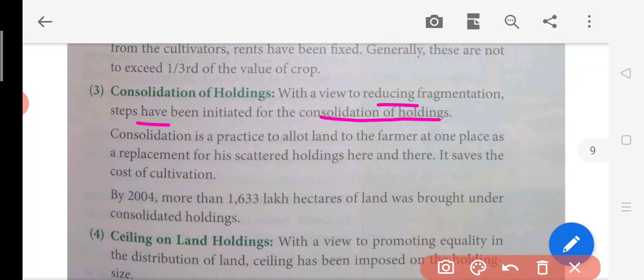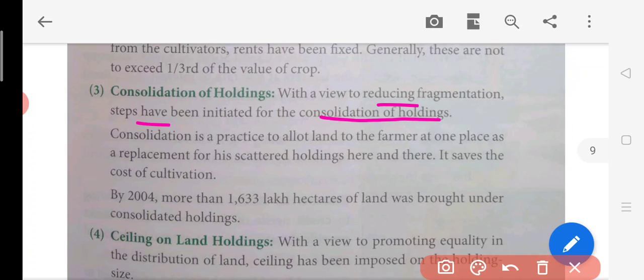So they consolidated the land: they calculated the amount of land that each person has, and gave the farmers land at one place. Now these people have a big piece of land instead of fragmented lands in different areas.